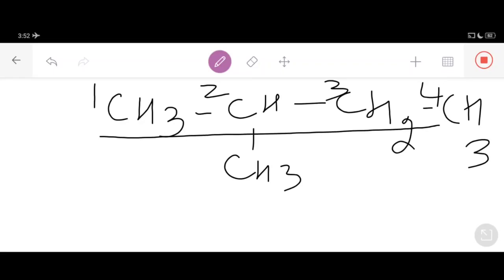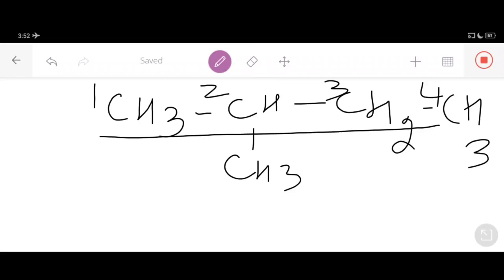That's the first rule, my dear students. Jot it down and concentrate on me. The first rule is that the longest chain of carbon atoms is to be selected. This is the longest chain: 1, 2, 3, 4.